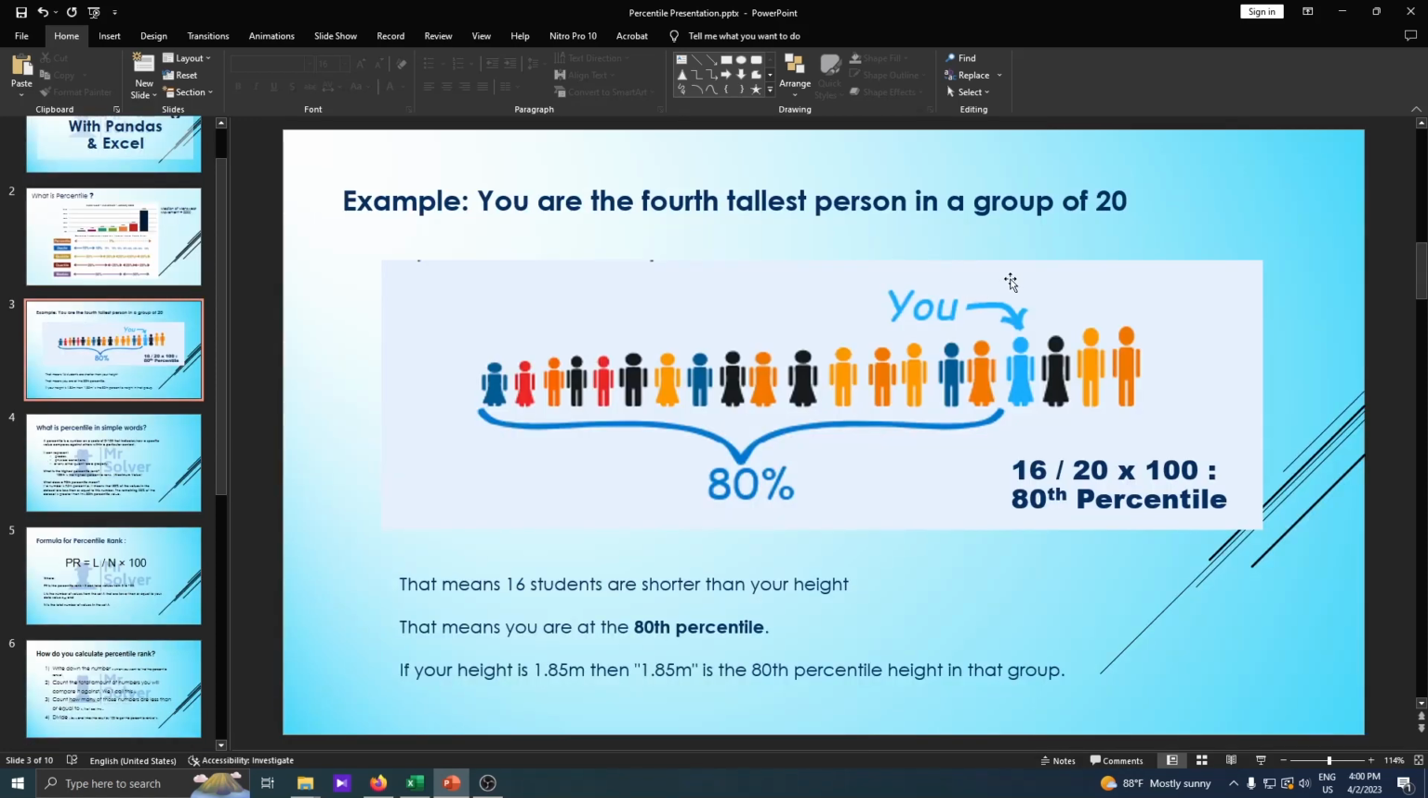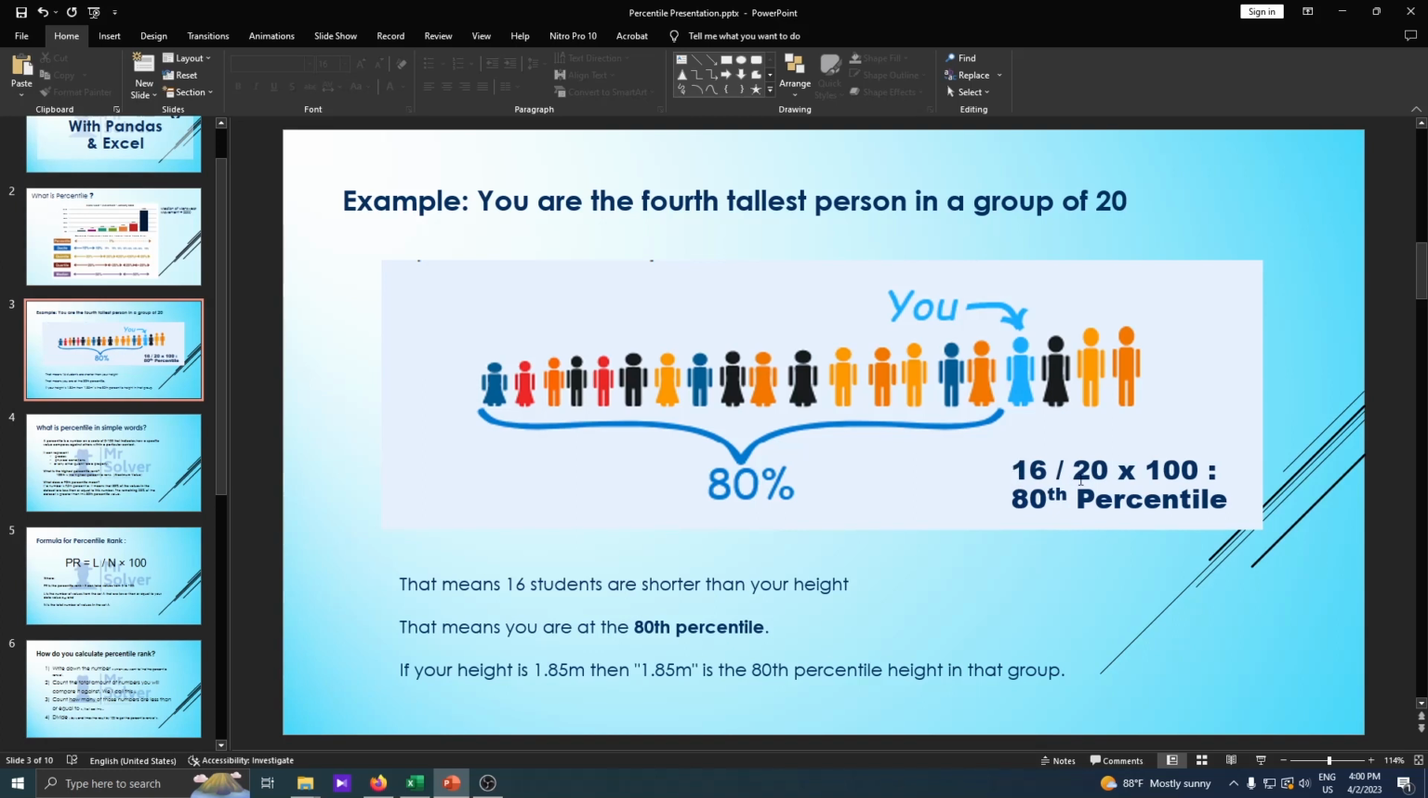Okay guys, let's come to a real world example of percentile. Suppose you are the 4th tallest person in a group of 20 in your classroom. You are the 4th tallest person, which means 16 students are shorter than you. That means you are at the 18th percentile. I'll show you later what the percentile formula is. So it has been calculated.